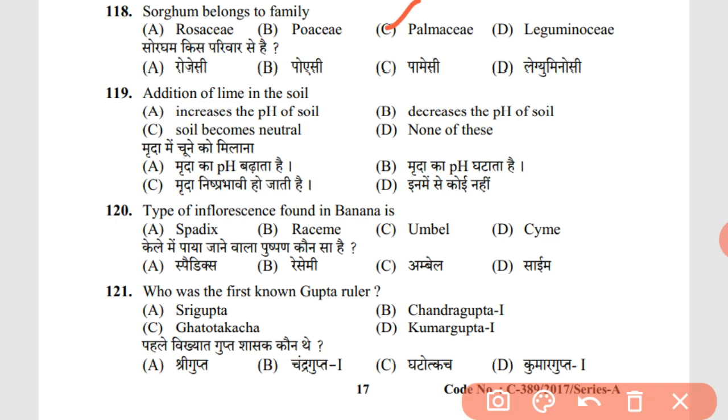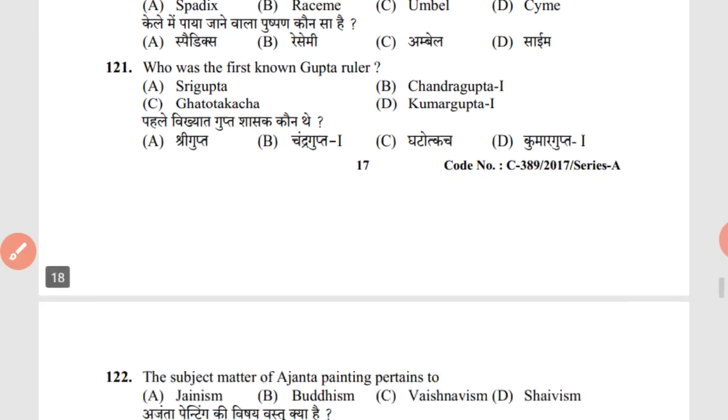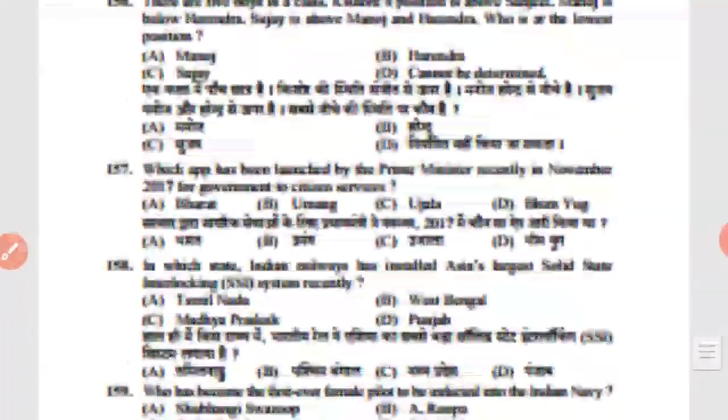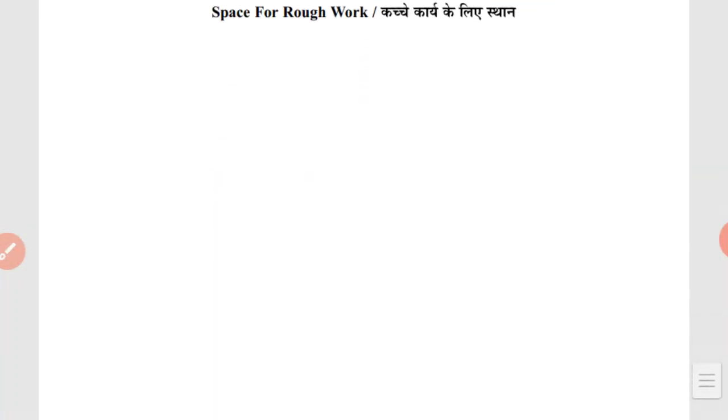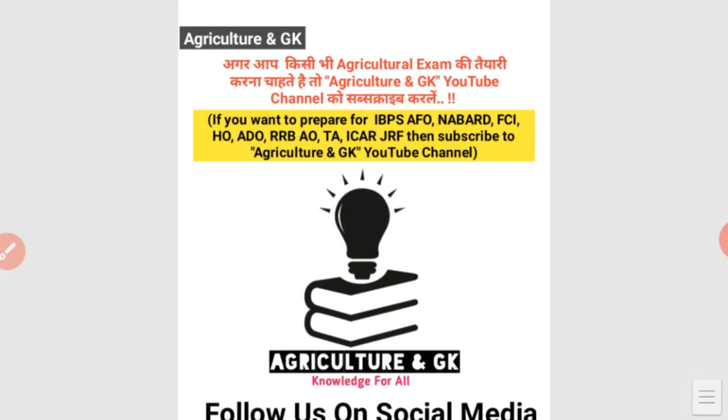So next question, 119th. Addition of lime in the soil increases the pH of soil. Type of inflorescence found in banana is spadix. As we have seen the inflorescence of banana, it is spadix. Sesame, umbel and cyme most of the times are present in temperate crops like carrot, cabbage, cauliflower. So we have finished 120 questions here. Other all questions are about general knowledge and everything, which is quite easy. So I am concluding here.